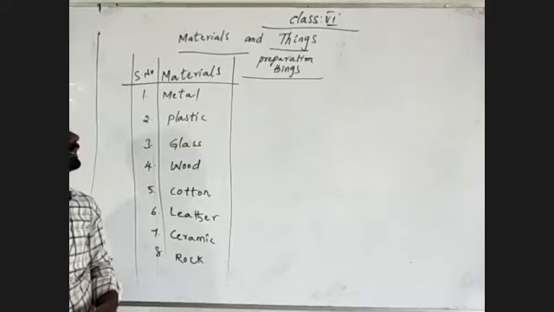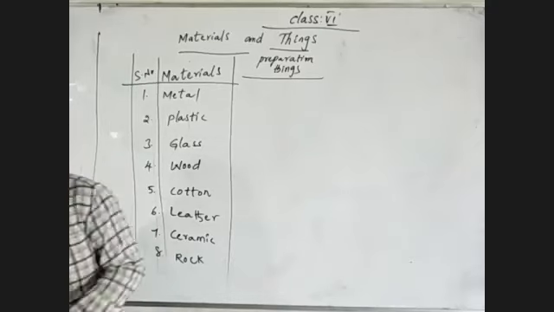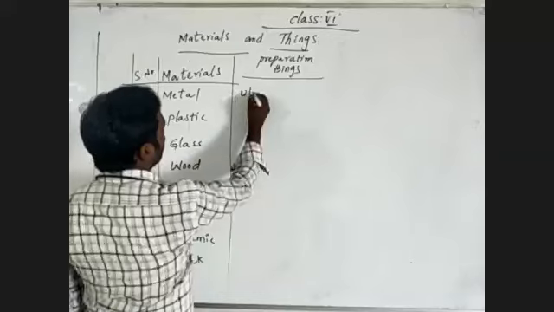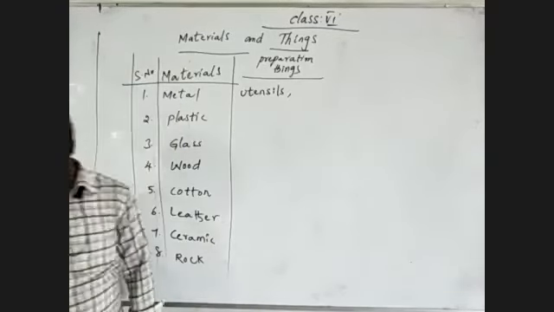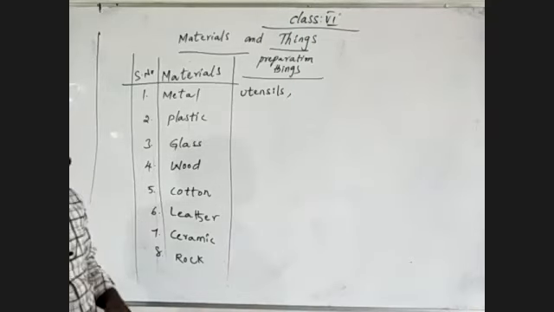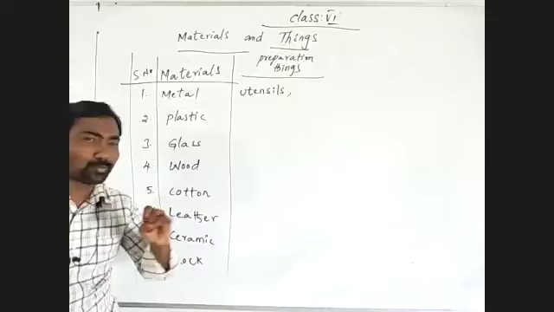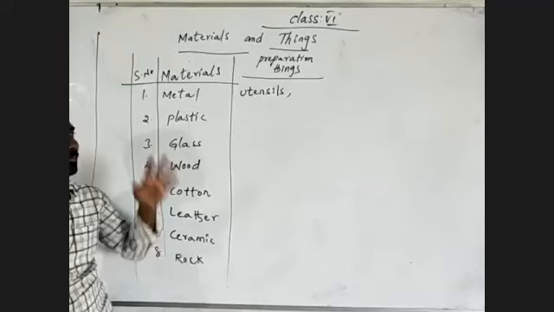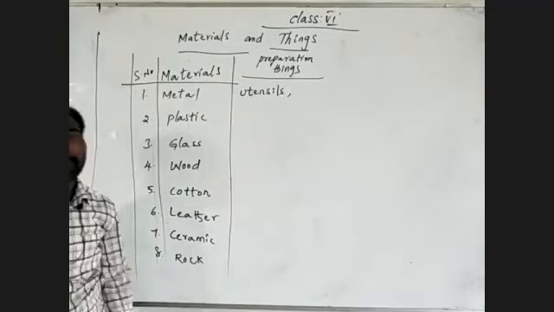See, where are we using metals? Generally to prepare utensils. Utensils means kitchenware, like spoon, plate, mug. All of those are utensils, made of stainless steel.